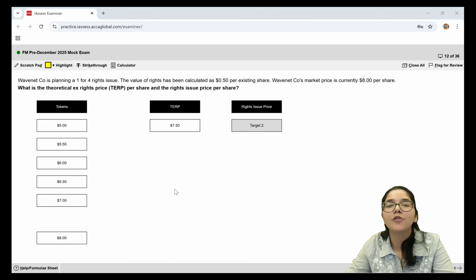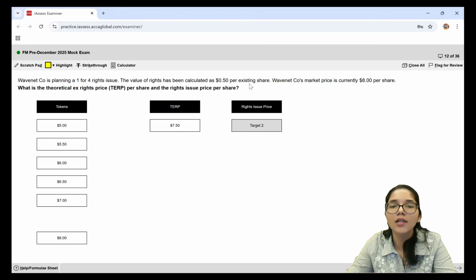And lastly, you have to tell the rights issue price also. For the rights issue price, we take TERP and subtract the value of a right. To find the value of a right, you're getting 0.5 per share. Now, how many shares did a person initially have? 4 shares.